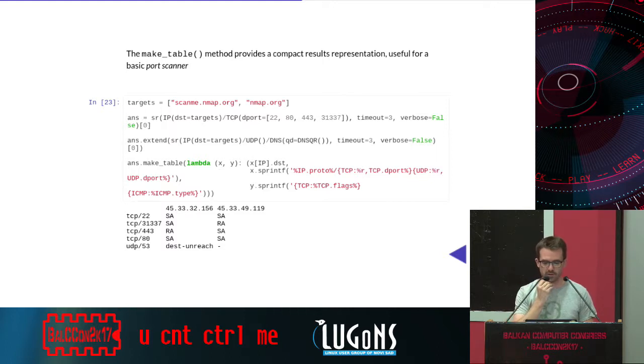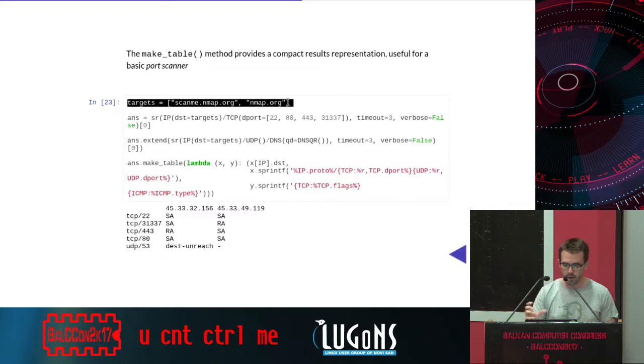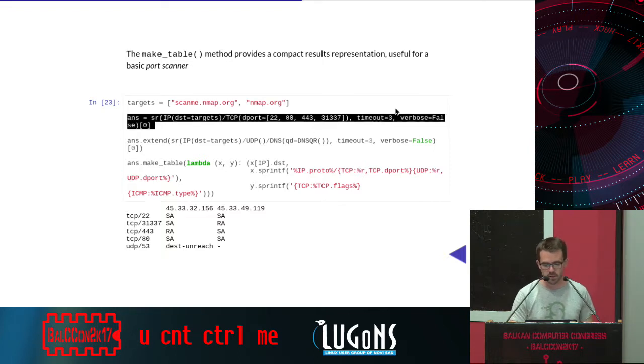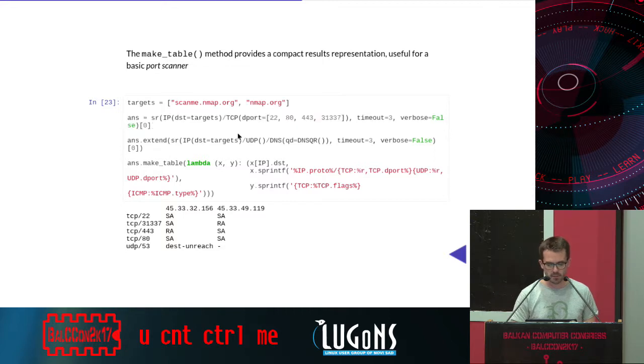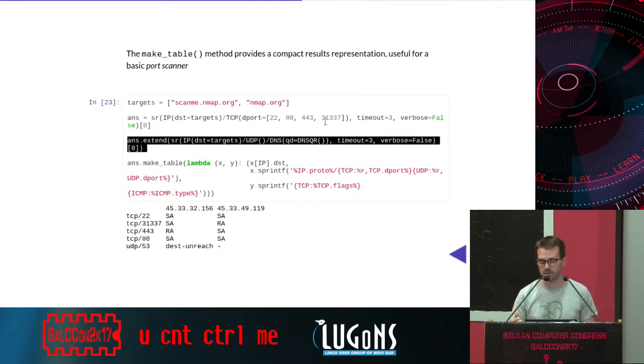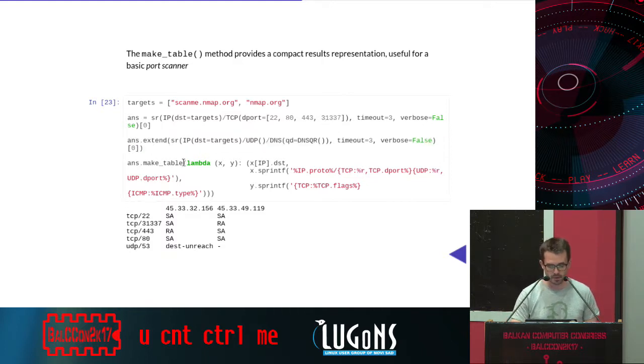So here we'll present make table to build a really simple port scanner. So first, here, I will make a list of targets, so a destination for my port scanner. Then I will ask Scapy to send TCP SYN packets to 4 ports, so SSH, HTTP, HTTPS, and another port. Then I will ask it to extend the list and do a scan on a DNS server. And finally, I will use the make table function in order to build the table below.